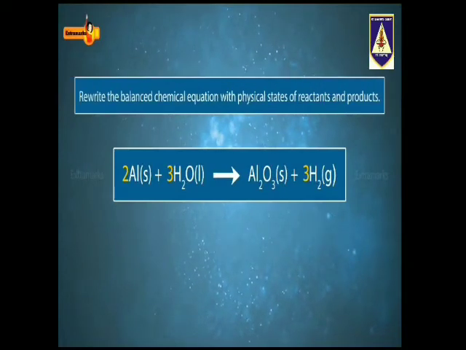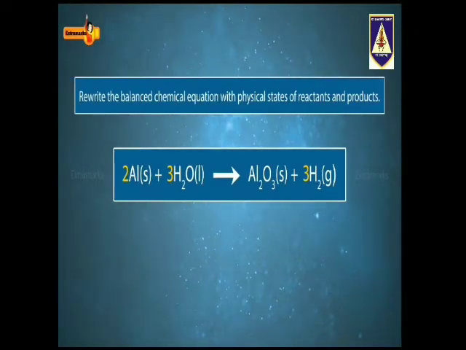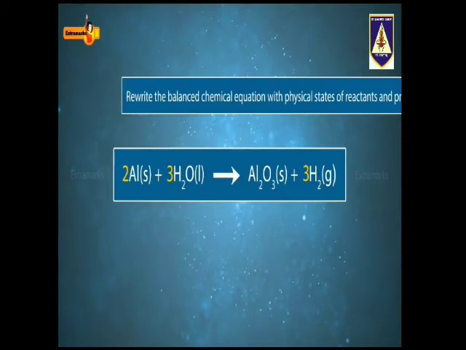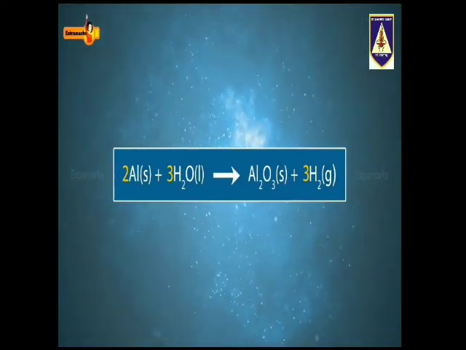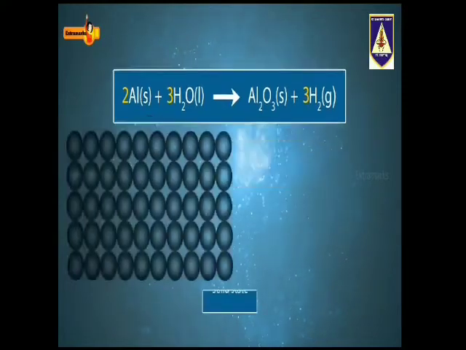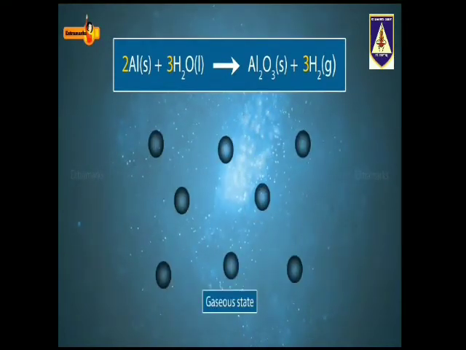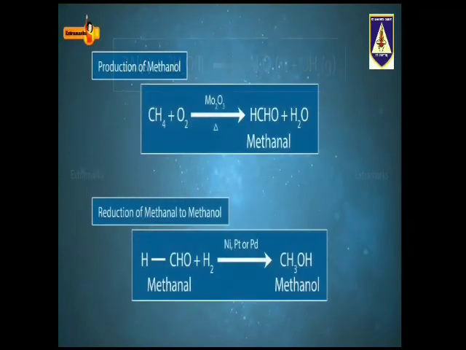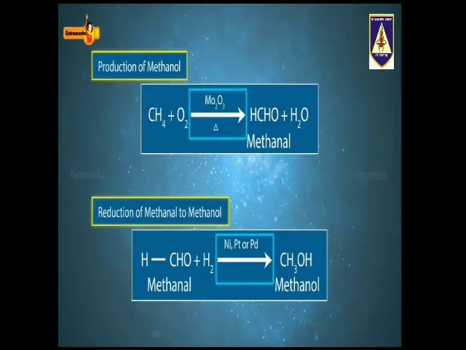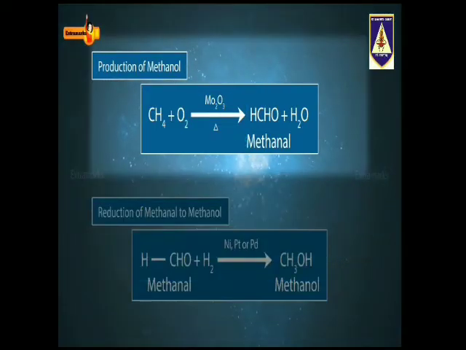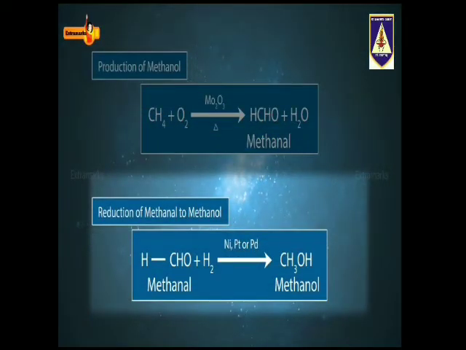Now we will rewrite the balanced chemical equation with physical states of reactants and products. Here, S, L and G written in the brackets in the reactants and products represent the solid, liquid and gaseous state. In some reactions, conditions such as temperature, pressure, catalyst, etc. are also mentioned. They are indicated above and below the arrow in the equation. For example, production of methanol.